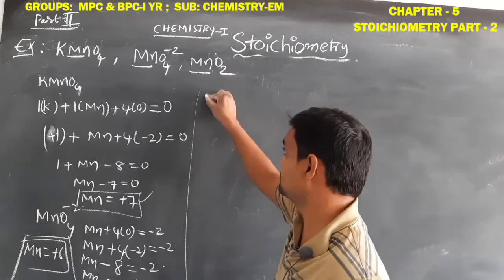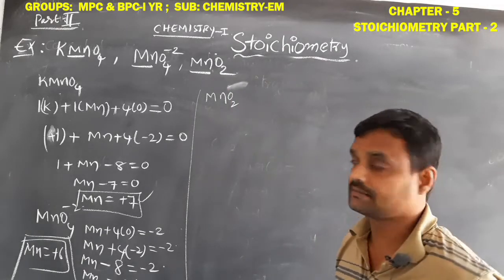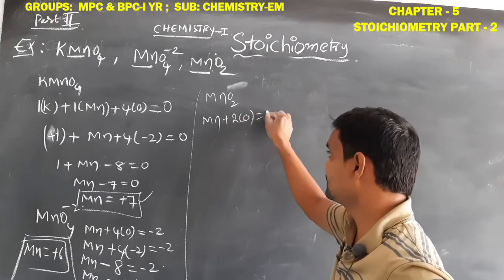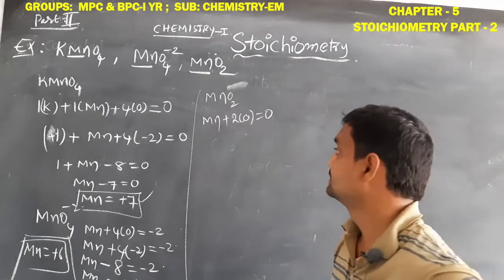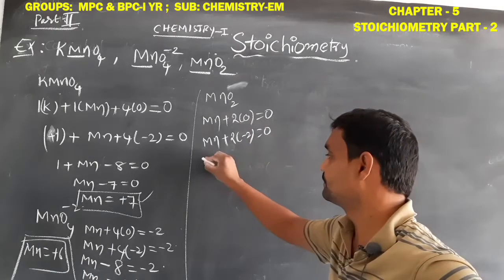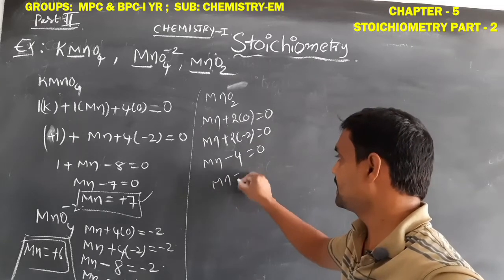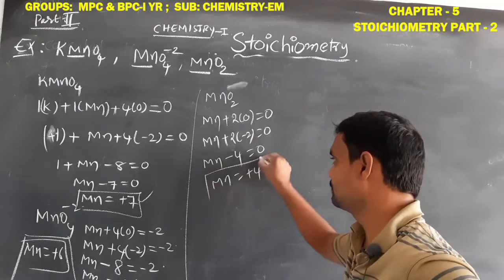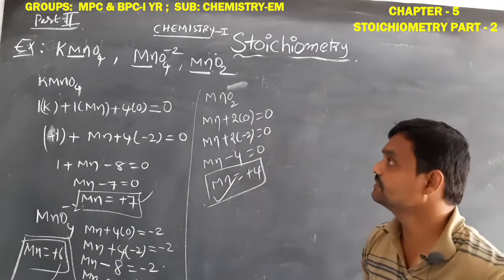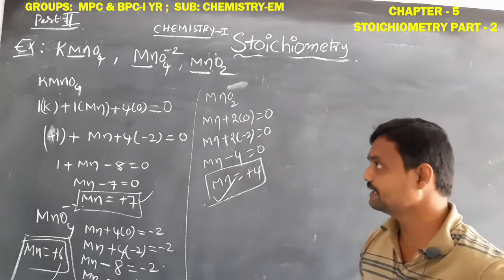Then we solve another example, that is MnO2. Here also we should find out the manganese oxidation number. Same process. Manganese 1, 2 oxygens is equal to 0. Okay students? So manganese plus 2 into oxygen is minus 2 is equal to 0. So manganese 2 times minus 4 is equal to 0. So manganese is equal to how much? Plus 4 oxidation number.